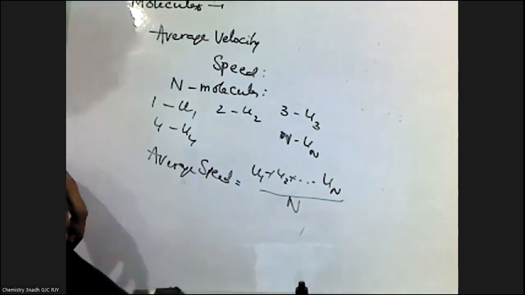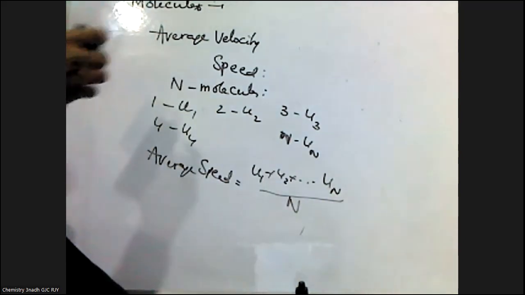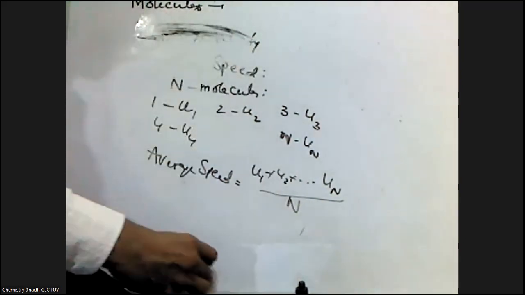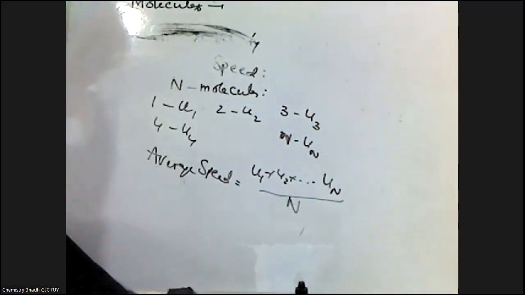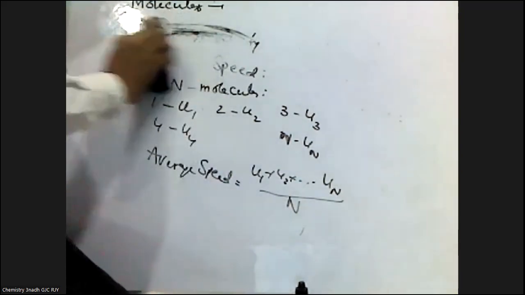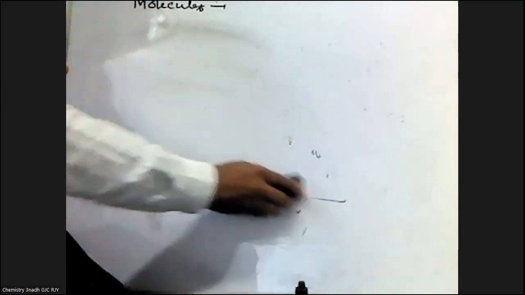This one we are calling the average speed of molecules. Similarly, we have seen that molecular velocities mainly depend on two factors. One is temperature and another one is molar mass.